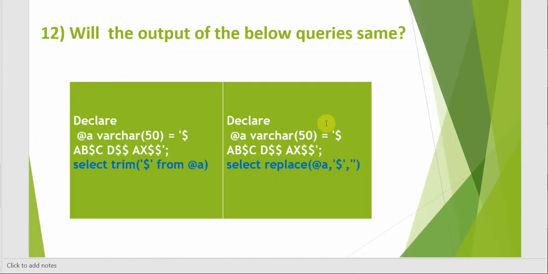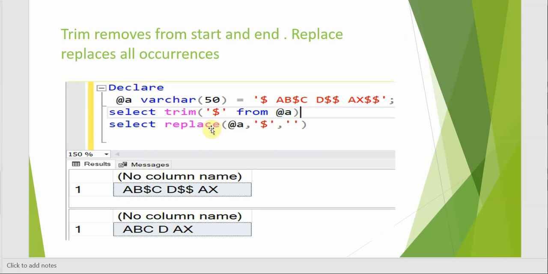The 12th question is, will the output of these two be the same? Here we are declaring a variable a, and we are selecting the trim of dollars. We are trimming the dollars from this a, and here we are replacing the dollar in a with nothing. So the output will not be the same because trim removes only from the start and end, but replace will replace all the occurrences. So if you see, for the first, the trim, the start and end dollars are removed but not the middle ones. Whereas for replace, every dollar has been replaced.